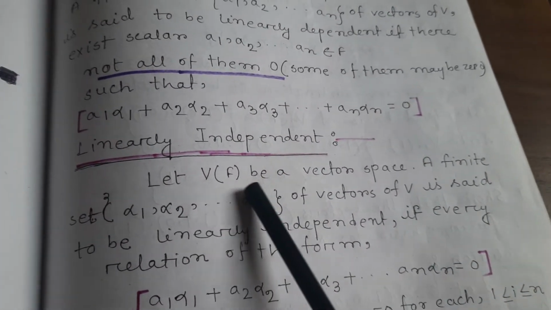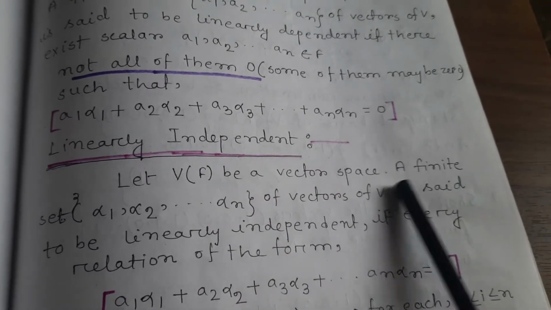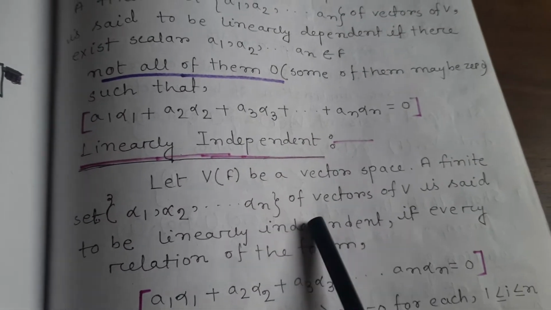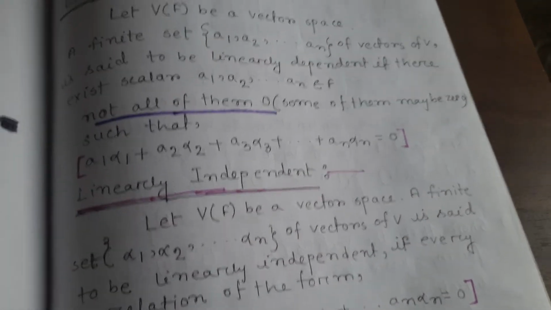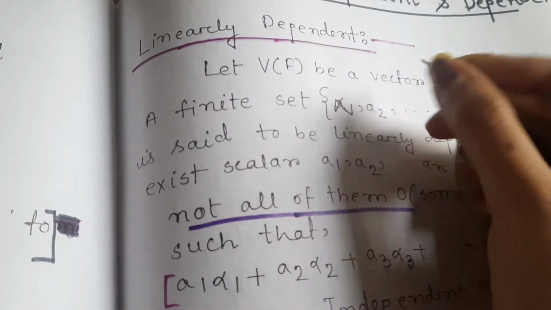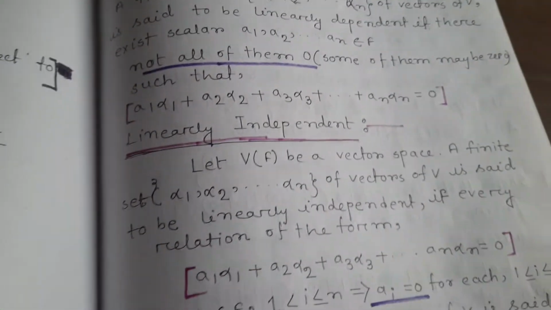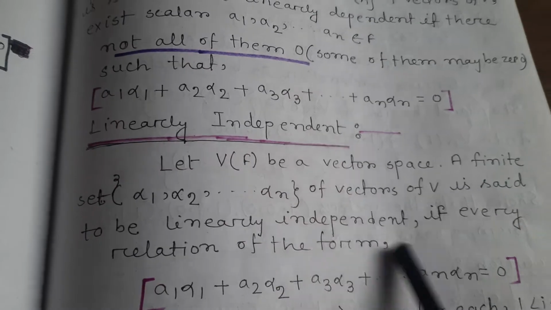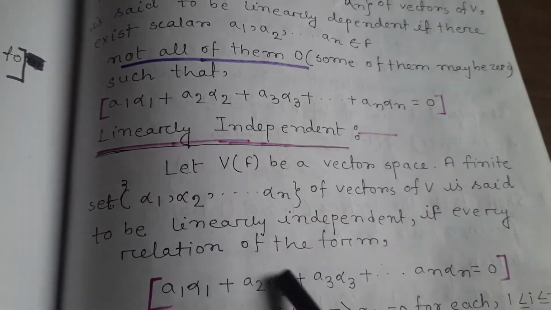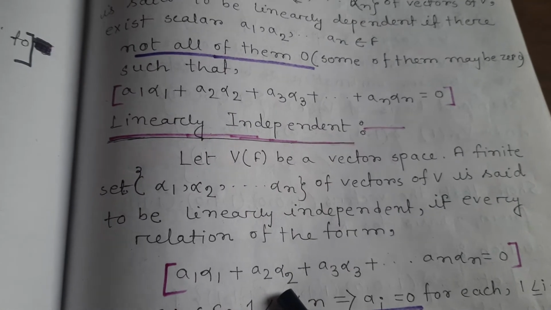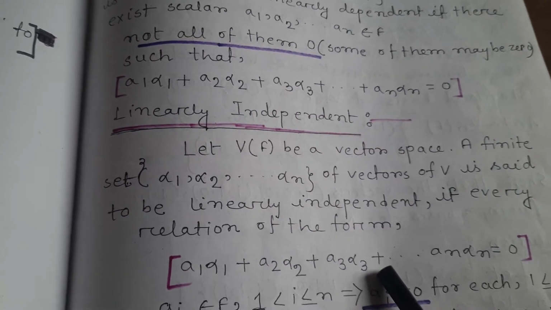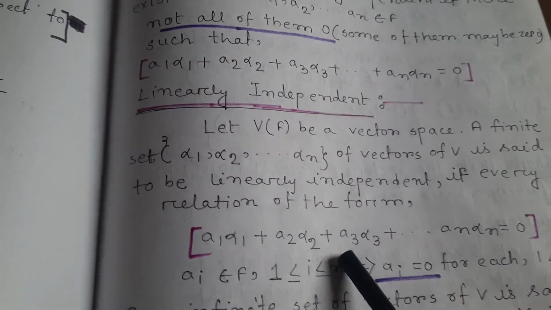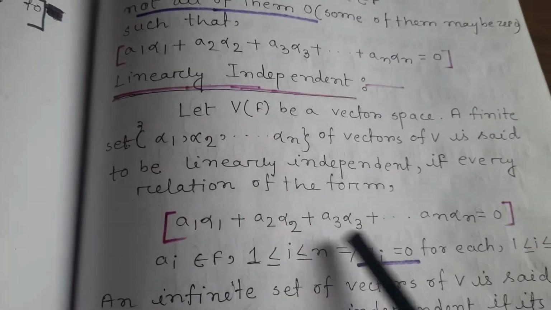Let V(F) be a vector space. A finite set alpha 1, alpha 2, alpha n of vectors of V is said to be linearly independent if every relation of the form a1 alpha 1 plus a2 alpha 2 plus a3 alpha 3 plus ... plus an alpha n equal to 0, which is just an equation of linear combination, holds if and only if ai equal to 0.